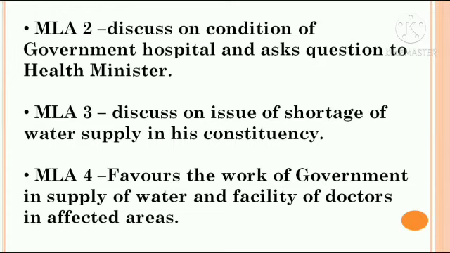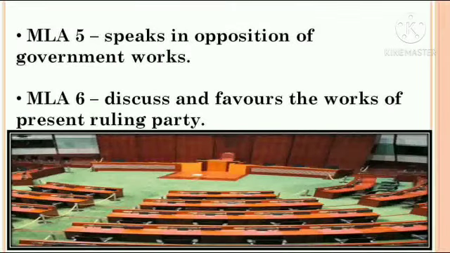Now next, what does the 5th MLA say? He speaks in opposition to the government's work. So this MLA is similar to the first, second and third MLAs. Here the importance of the opposition party lies.